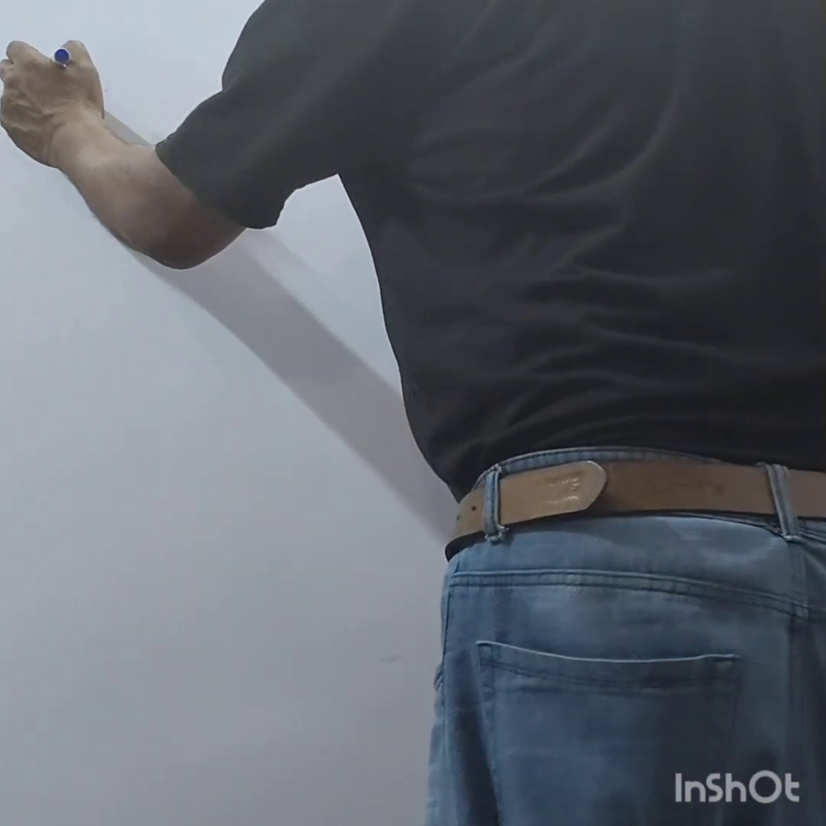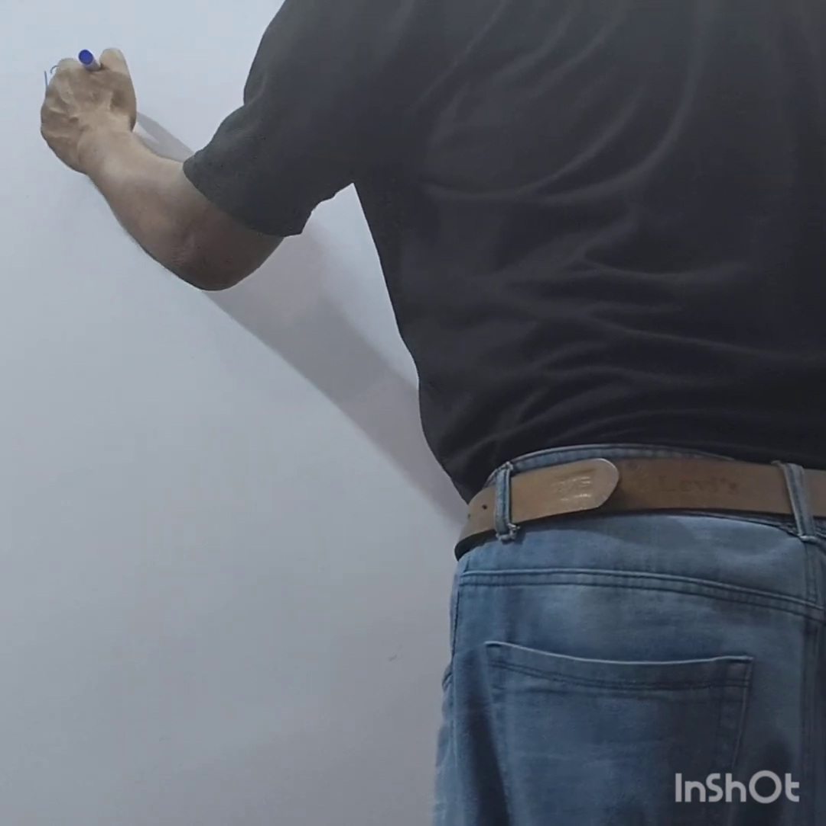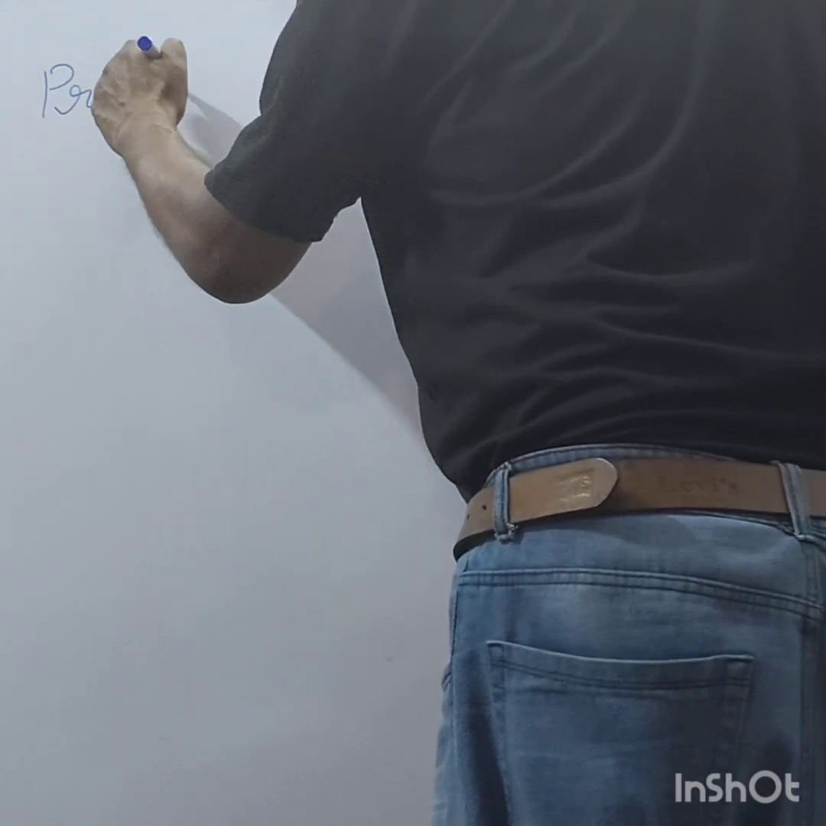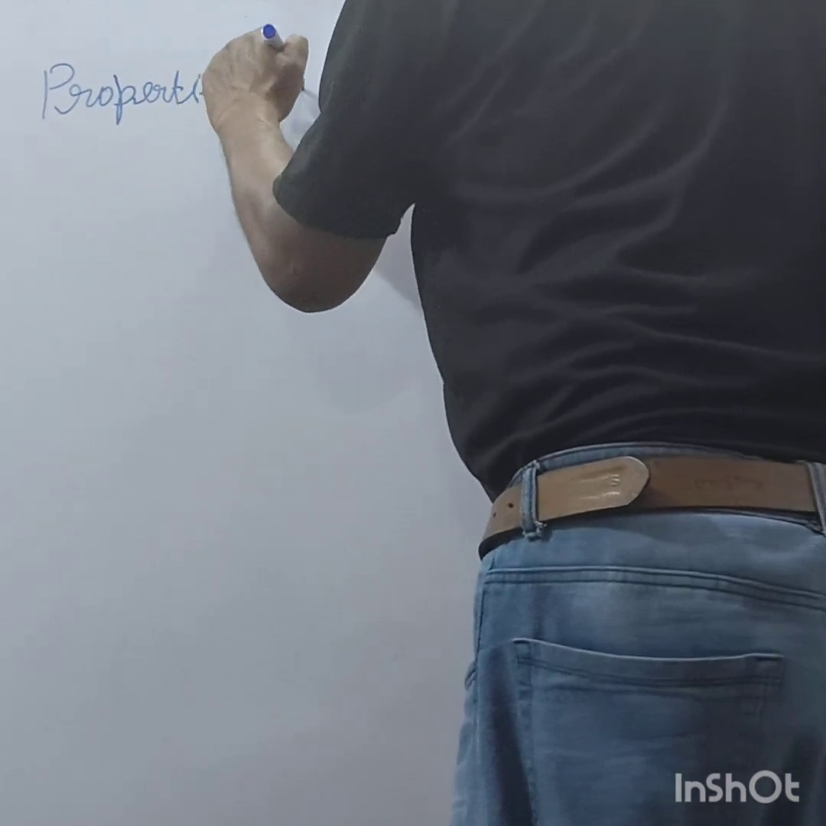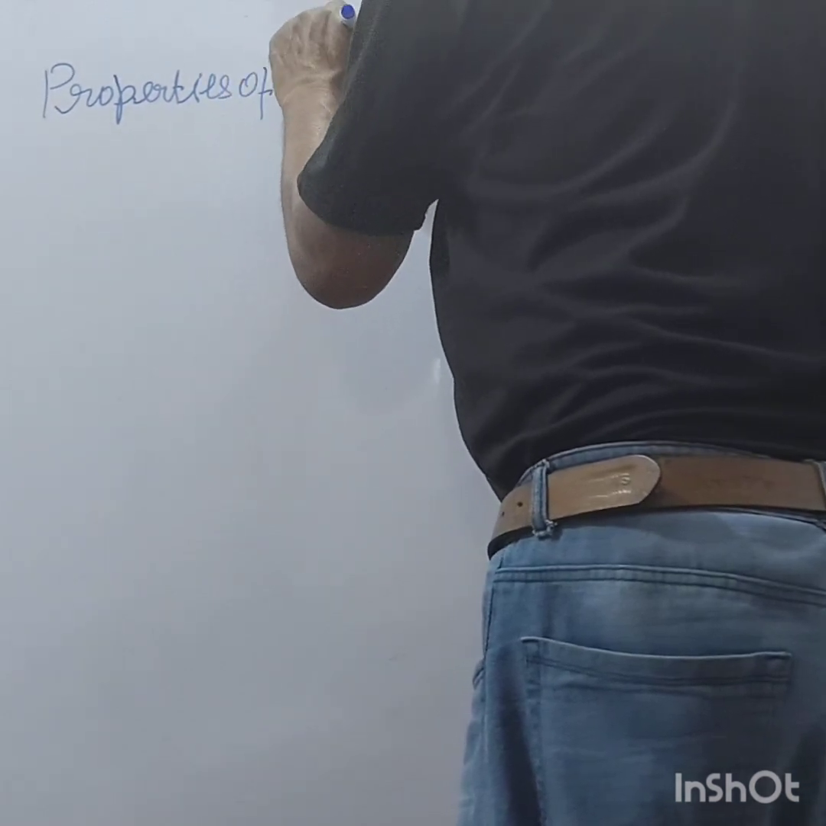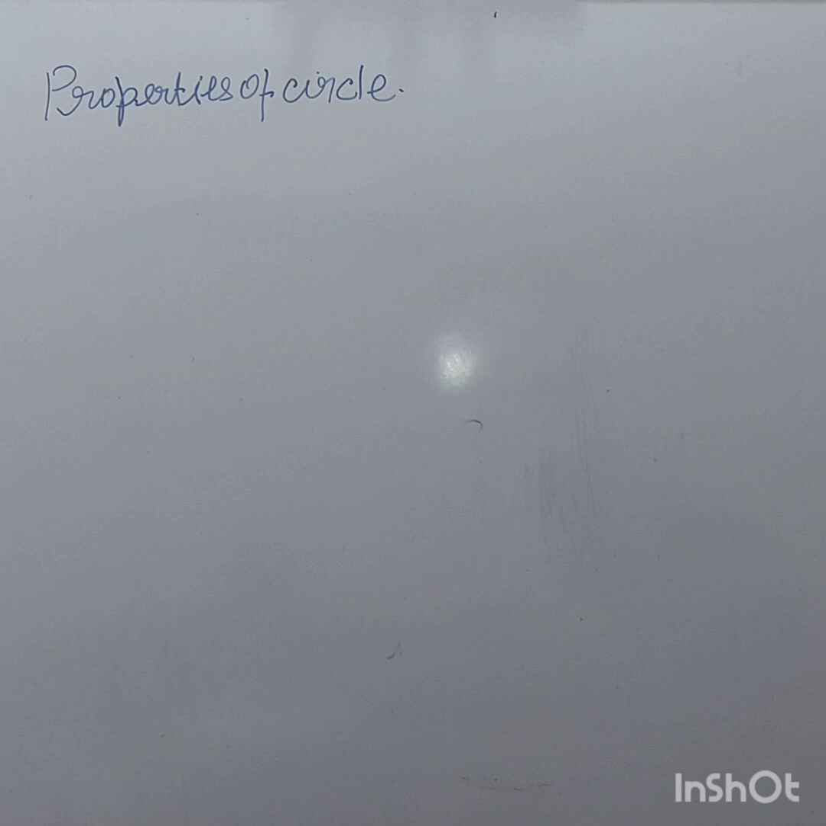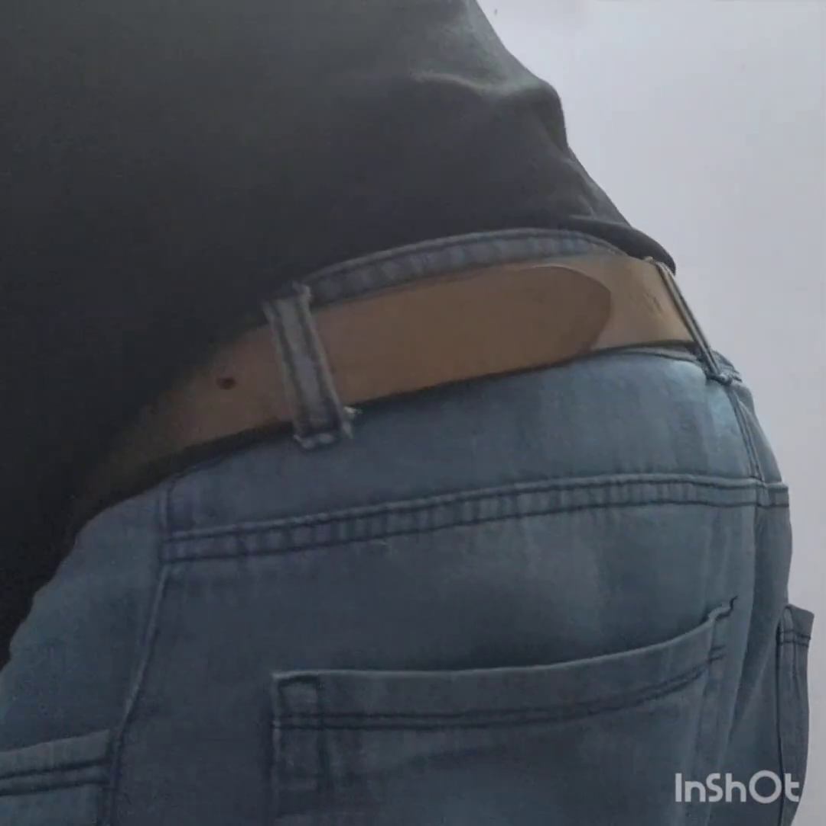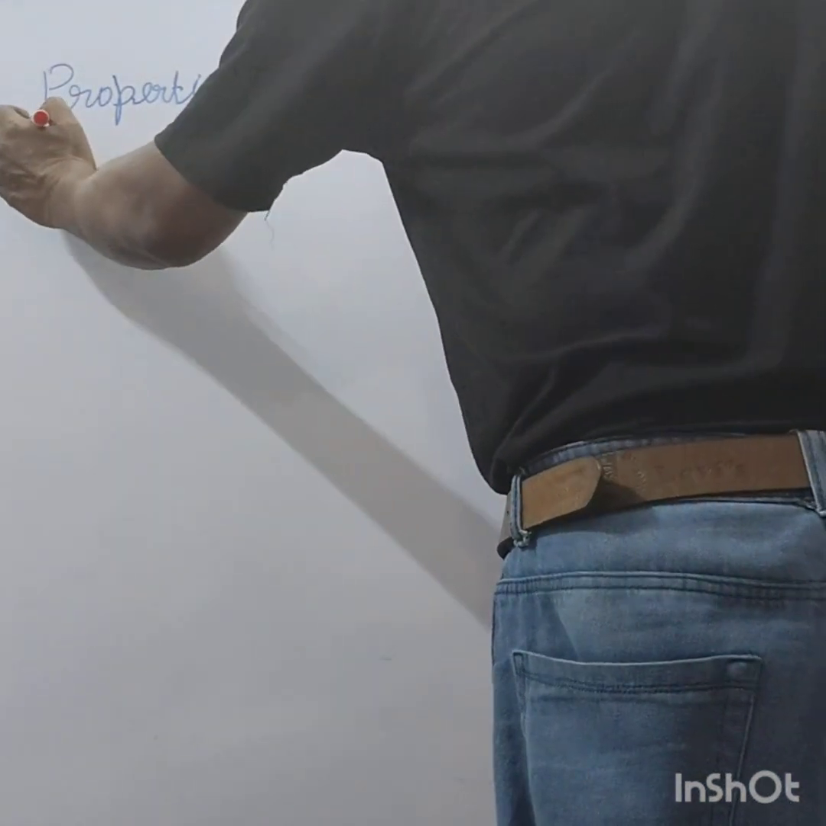So, properties of circle, right? What is that? Properties of circle. So what is circle? Circle is